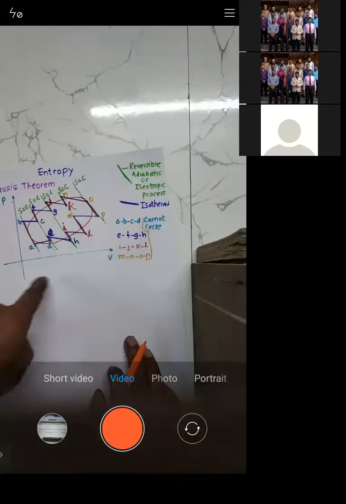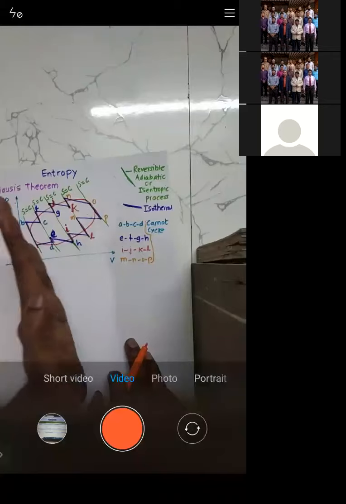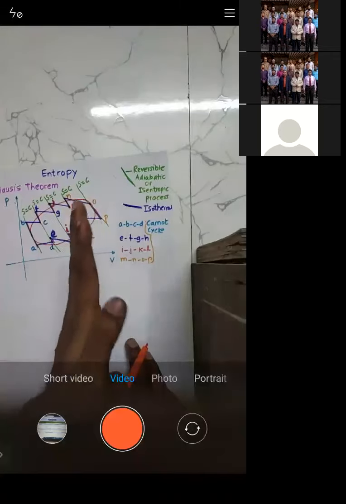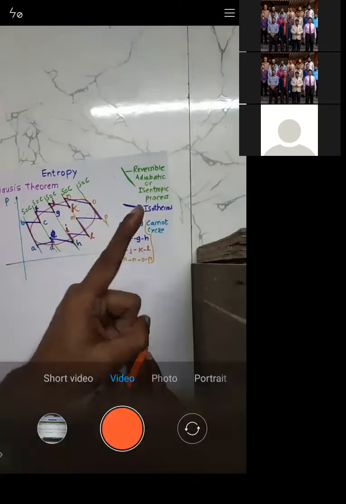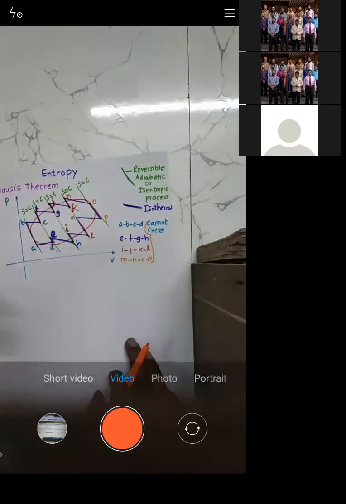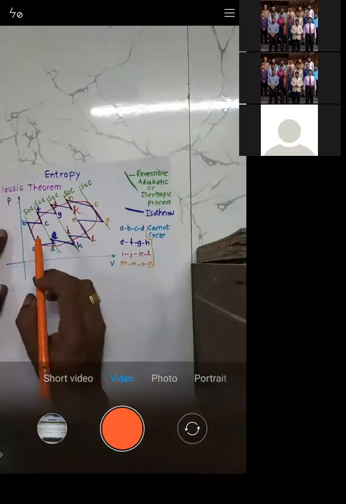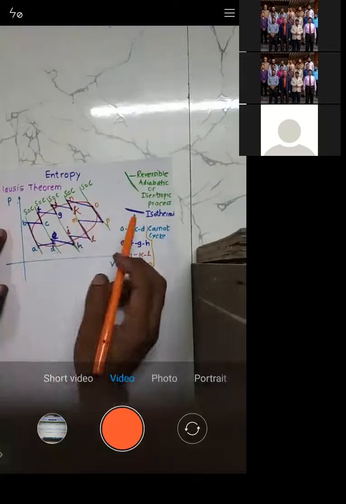So initially it was a single cycle. I have divided this into a number of strips, and those lines were adiabatic lines. I have closed each strip at the top and at the bottom by means of an isothermal process.